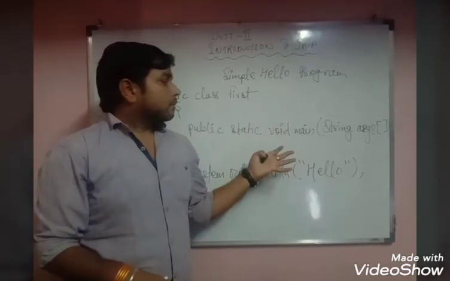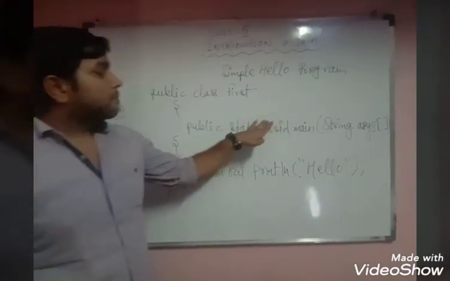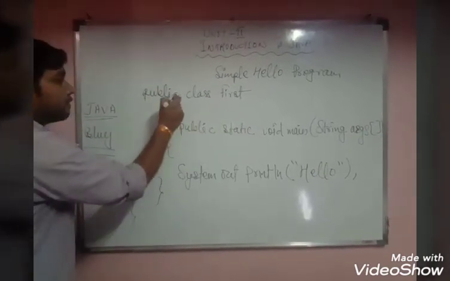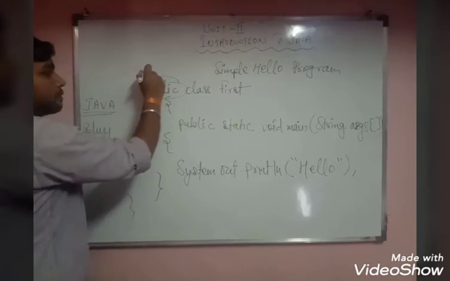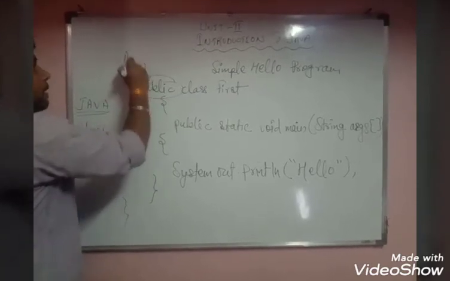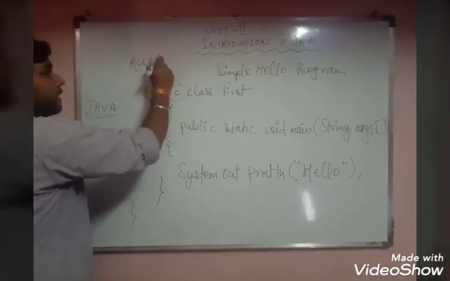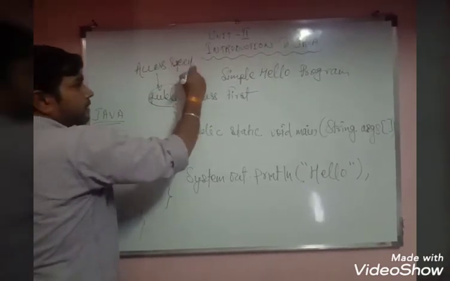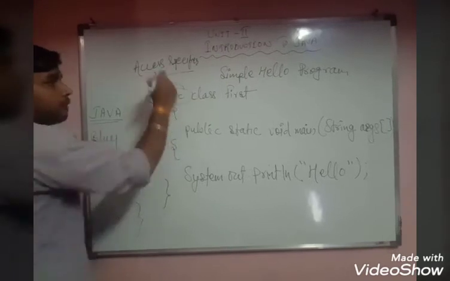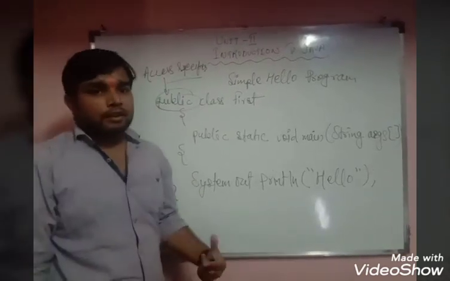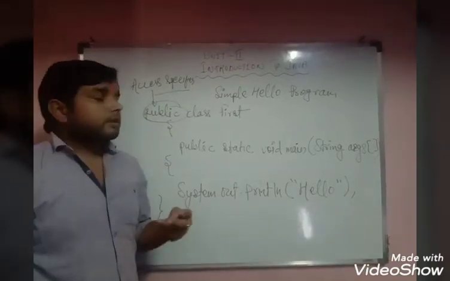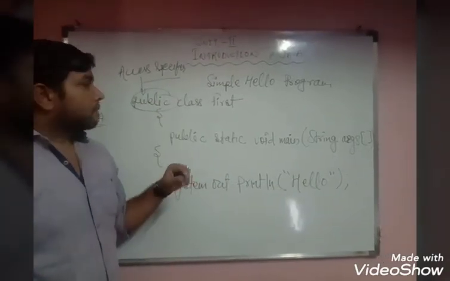Before you learn how to make a simple Java program, you have to know many things in Java programming. The first word written in the program is public. Public is an access specifier. There are different types of access specifier. Mainly there are three types: public, private and protected. We will discuss that in the next chapter.